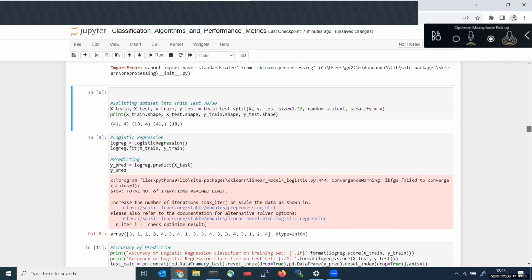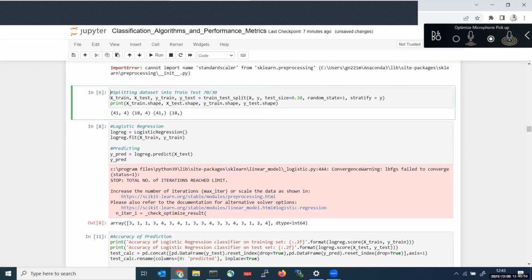So next, as usual, I'm splitting my data set into training and testing, 70% and 30%. My training data is 41 rows with 4 columns, and my test data, here simply I used 10%. So 53 rows is my training data and 6 rows is my testing data. If you are providing 4 columns in your training data, you need to provide the same 4 columns in your test data. So 53 y, that is the target column, and 6 target values in test data.